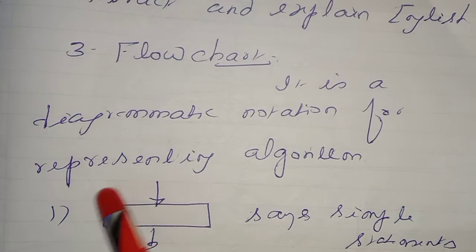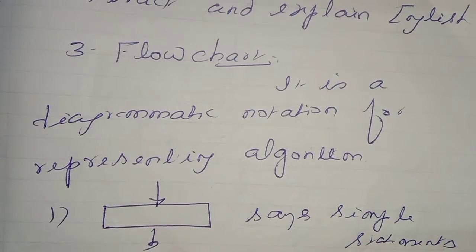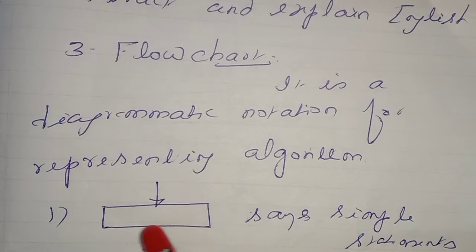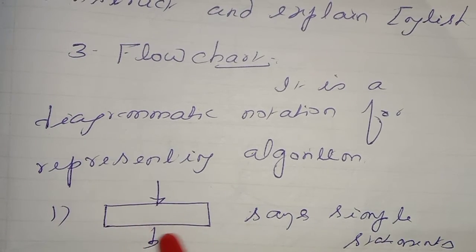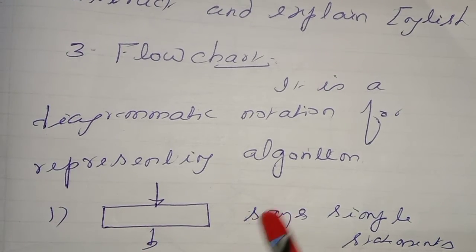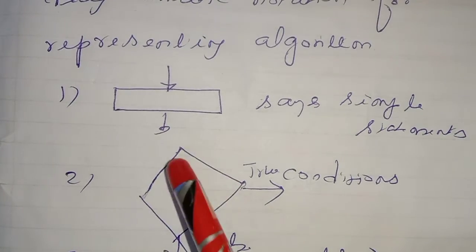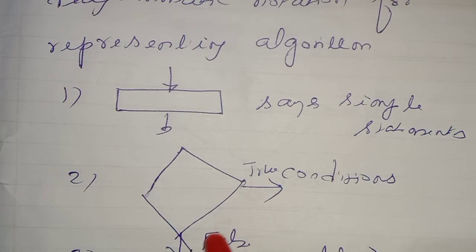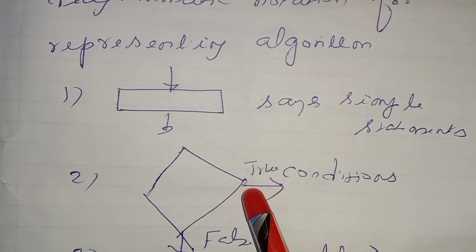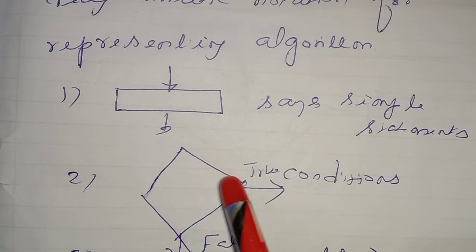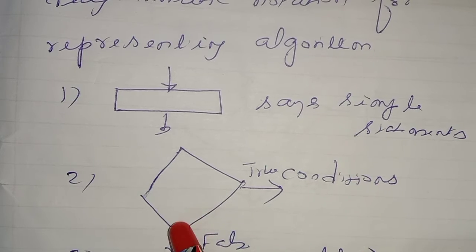This is the notation for diagram representation. This is a simple statement: S1, S2 flow will be there, the assignment statement, whatever it may be. This is called a simple statement diagram. Second one, this is called a diamond shape. This is called decision making. If it is true, go there. If it is false, go here.